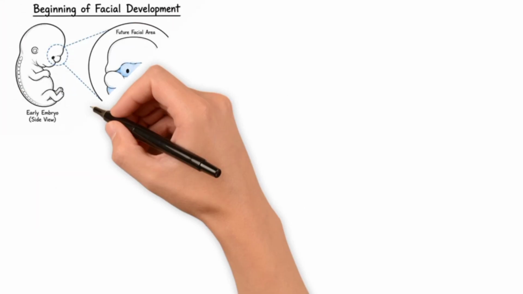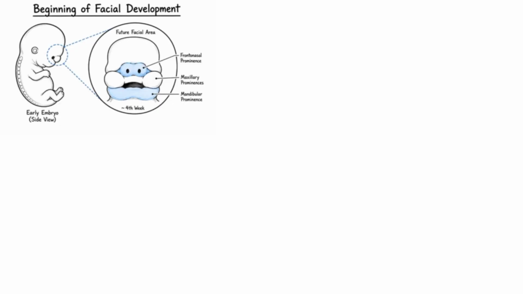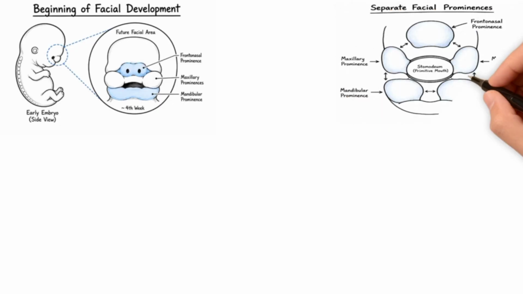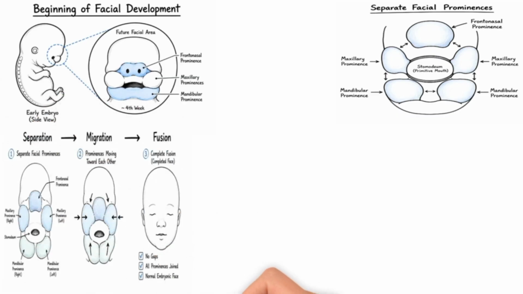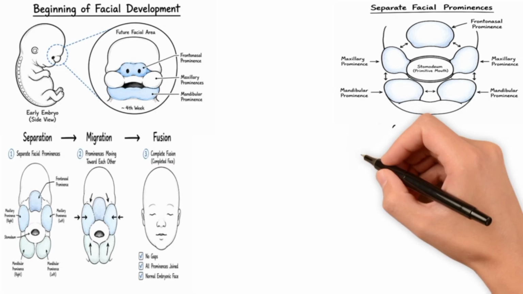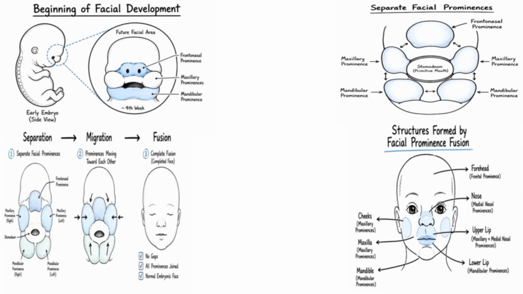Now let's see how the face actually develops. At around the fourth week, 5 facial swellings appear around the primitive mouth. There is one frontonasal prominence at the top. On either side are the two maxillary prominences. Below them are the two mandibular prominences. At first, these prominences are completely separate. As the embryo grows, they gradually move toward each other and fuse together with remarkable precision. This fusion creates the forehead, nose, upper lip, cheeks, lower lip, and jaws.